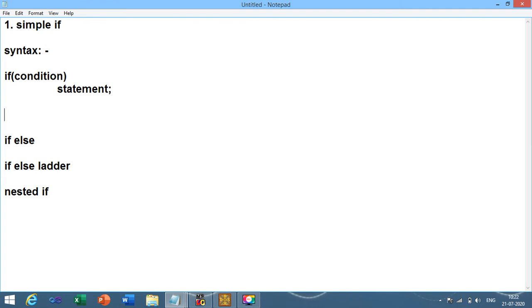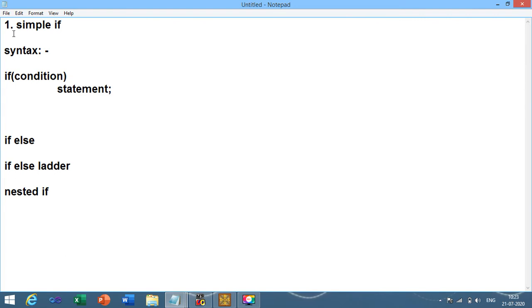Here you can see that we have only one statement. But suppose I want to execute a number of statements. In our example, if percentage is greater than or equal to 70, then print the message that you will get a mobile phone from the parent.